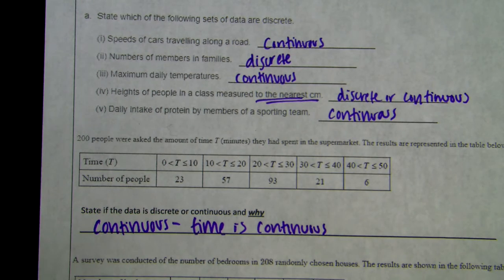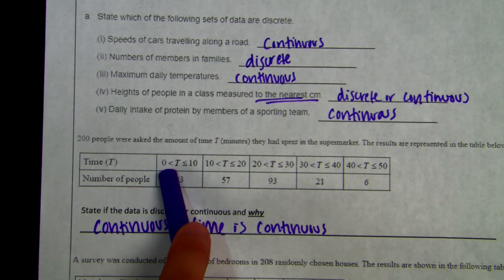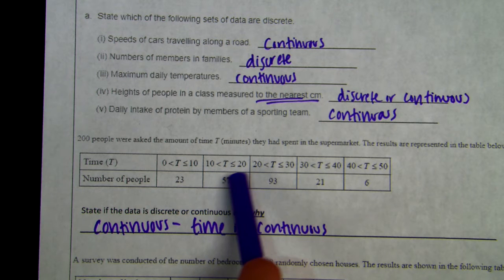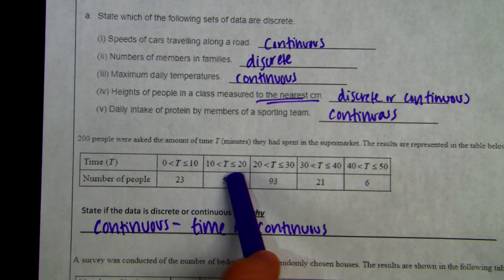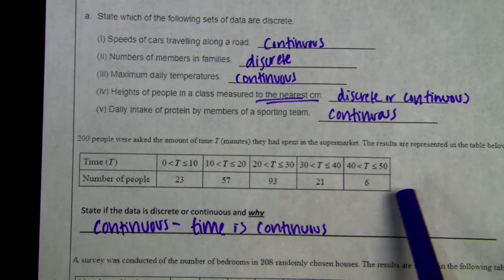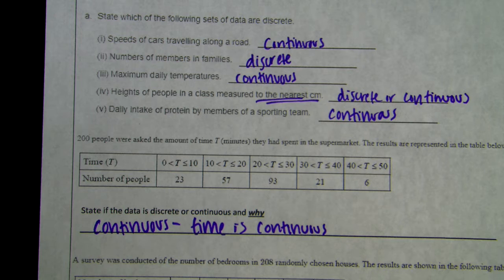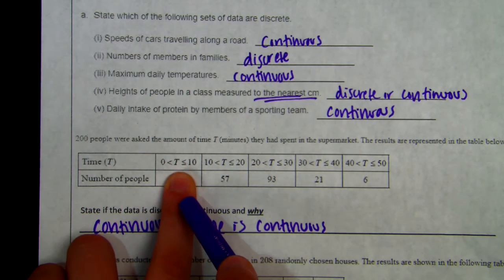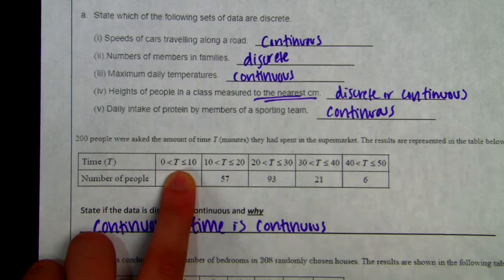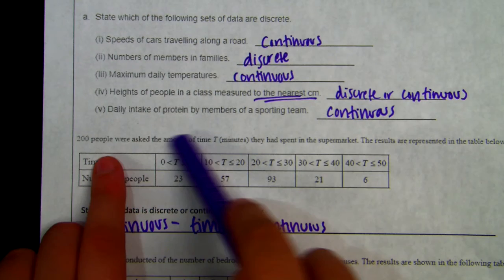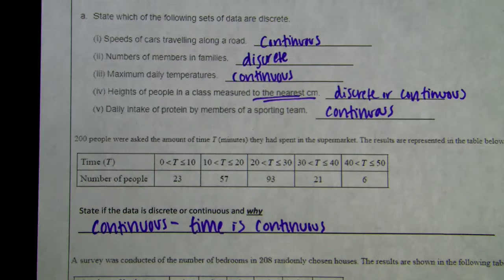The second reason, I'm not going to write this down as a reason, but looking at these, you see how it's 0 is less than t is less than or equal to 10. The next one says 10 is less than t is less than or equal to 20. So anywhere from 0 to 50, nowhere in there is there a number that's not included or is there a break. Even if it was 1 second or 1.5 seconds or 1.56 seconds, it will still all fit in that category. And that's another reason why I know it's continuous, just by the way that it's written.